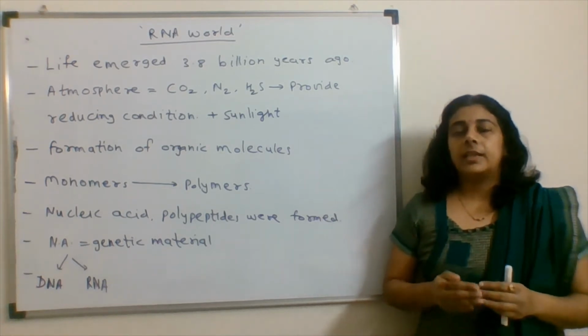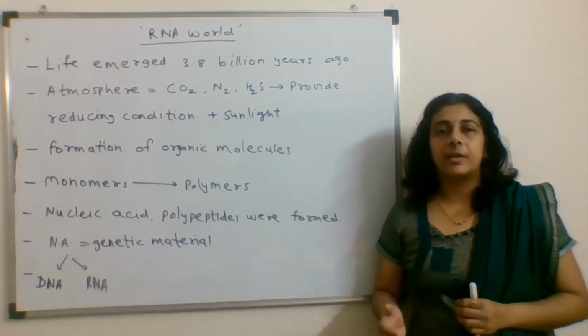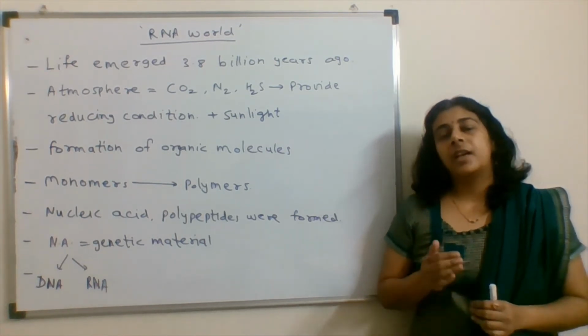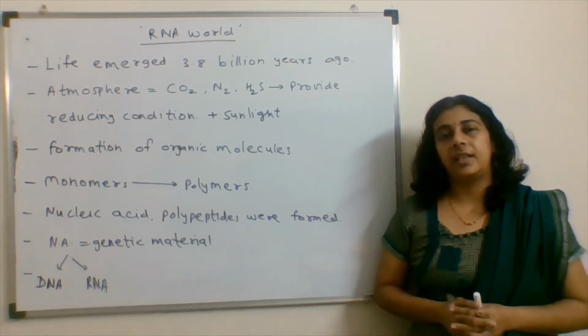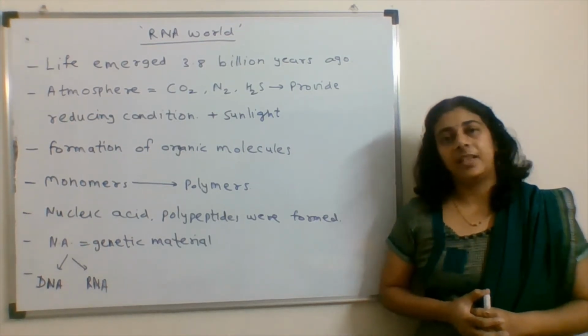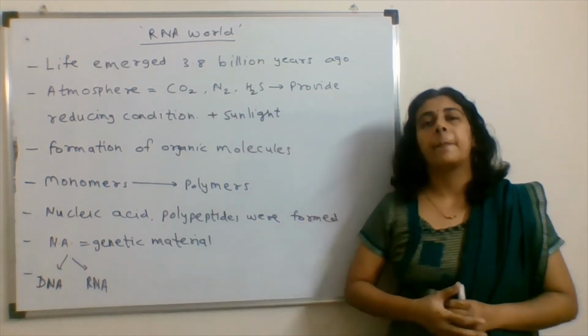Now, the candidates to work as genetic material were one, protein, and another, nucleic acid. Among the nucleic acids, DNA and RNA were the candidates, and RNA was chosen initially, which is known as the RNA world.